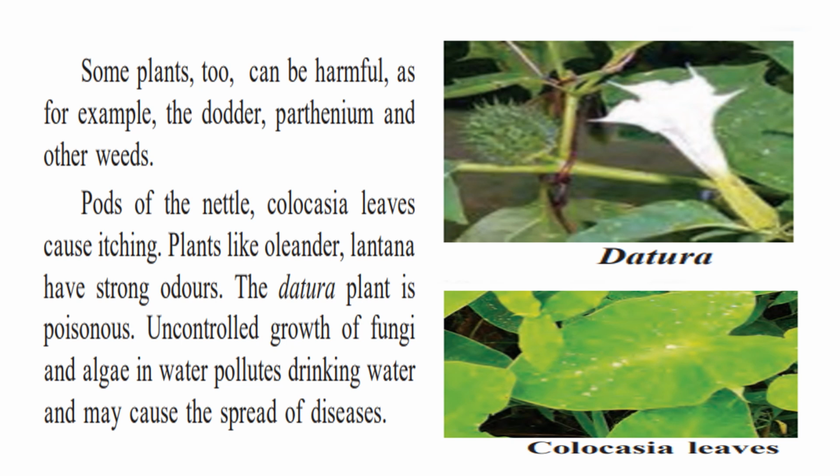Now, sometimes there is a green colored substance that we find on water bodies like lakes and ponds. This is nothing but the fungi and algae that grow on it. The uncontrolled growth of fungi and algae in water pollutes the drinking water. That is, the drinking water may get spoiled, and if we consume it, we may fall sick, and so this may cause the spread of diseases. So we have to be very careful of all these plants also.